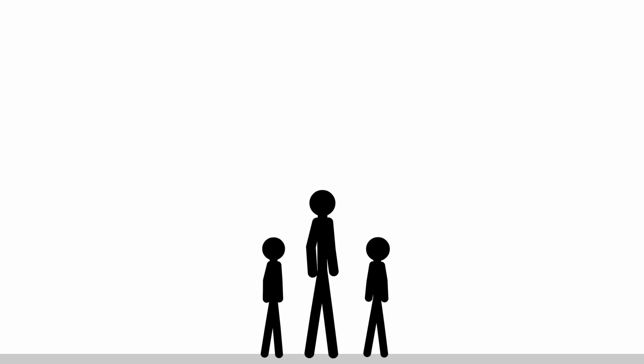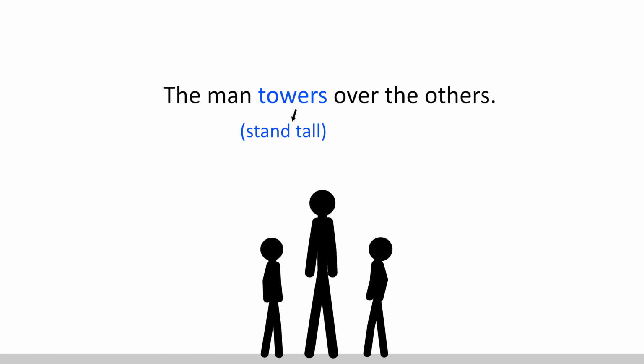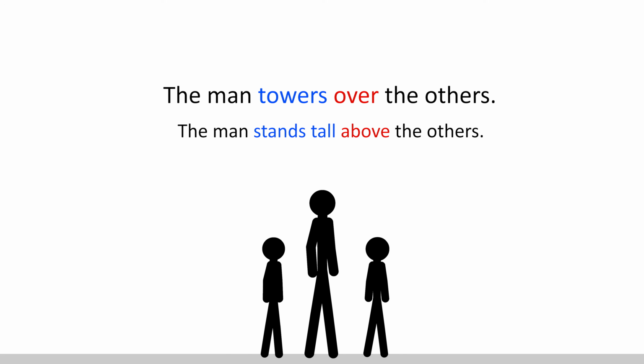All right, let's try one more. How do you think we could describe this? Here, a man stands much taller than the others. So we can say, the man towers over the others. Towers implies stand tall, and over means above. So the sentence can be understood as meaning, the man stands tall above the others.